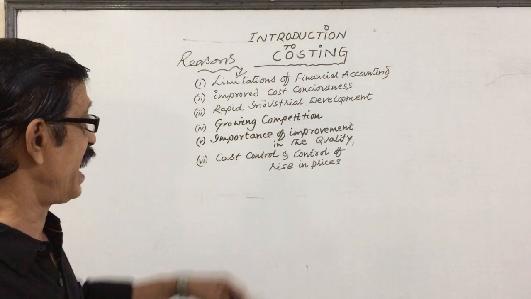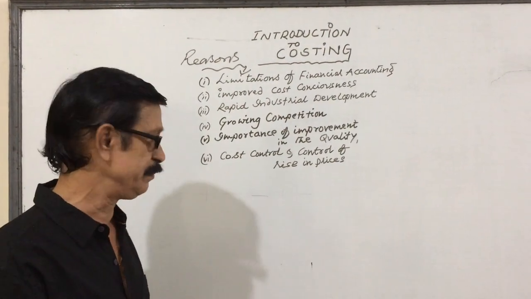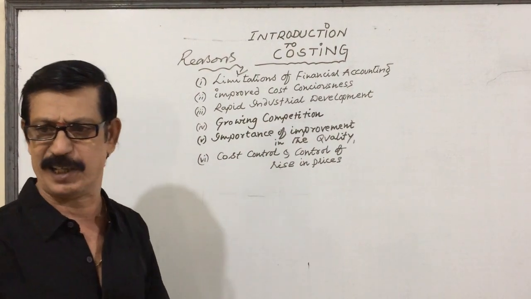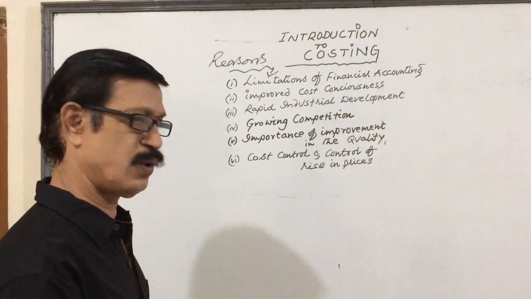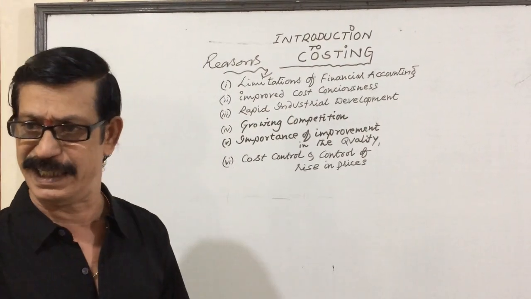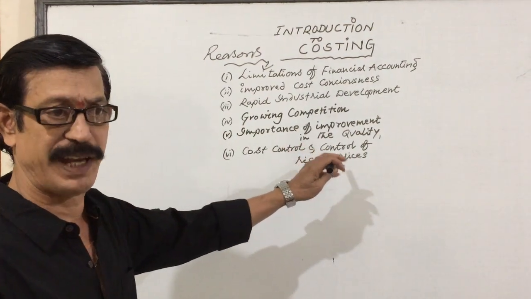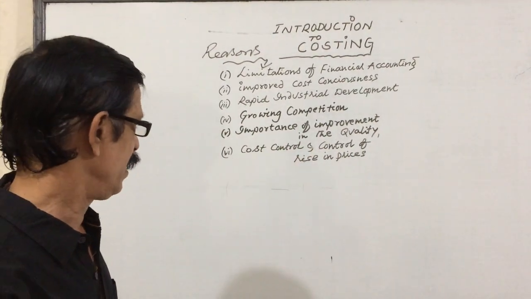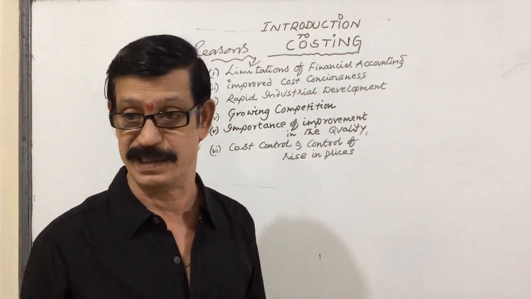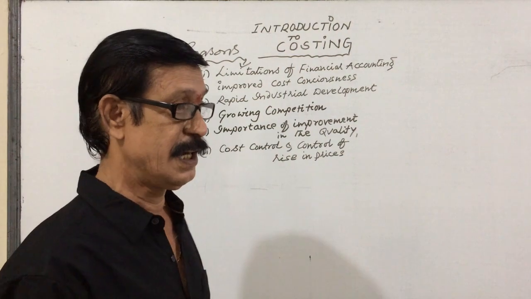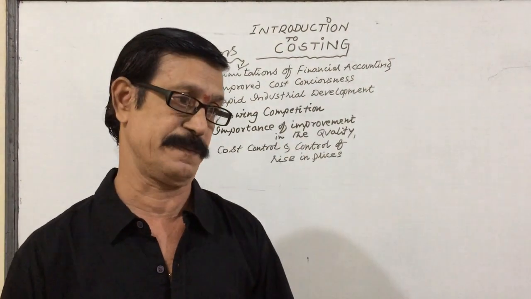The limitations of financial accounting, improved cost consciousness, rapid industrial development, especially after the Second World War, growing competition in the global market, importance and improvement of quality of product, cost control and controlling the rising prices. Because of these reasons only, cost accounting came into existence.